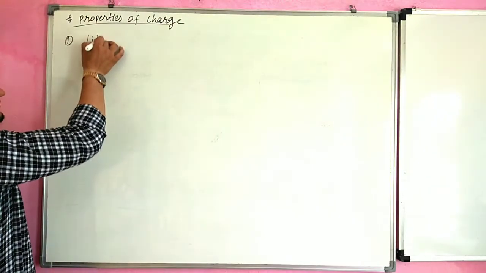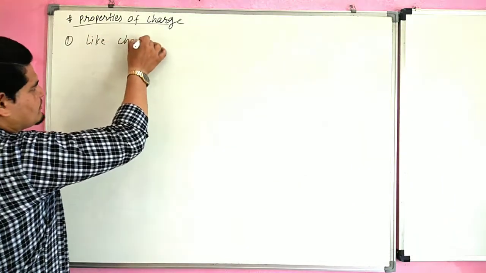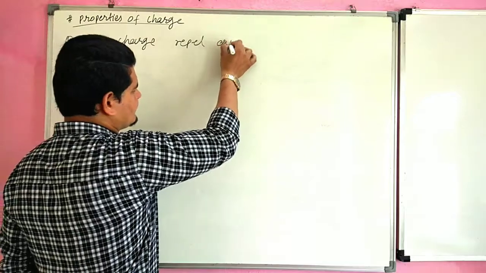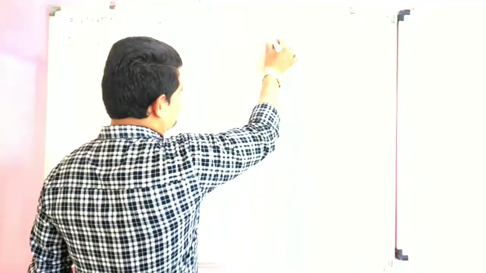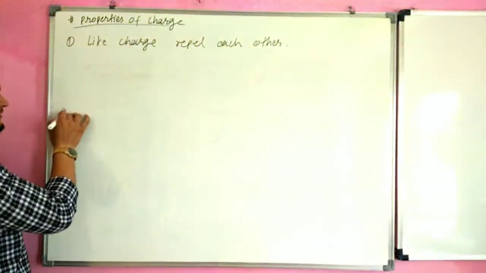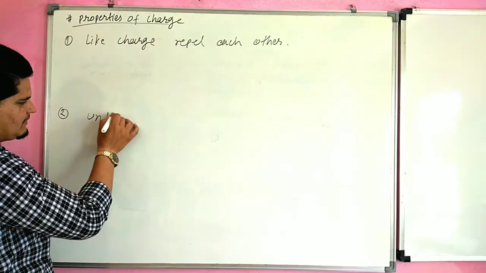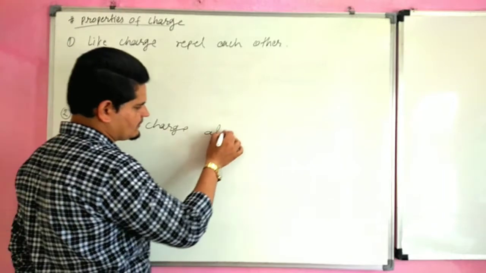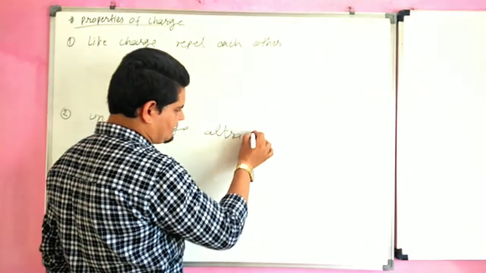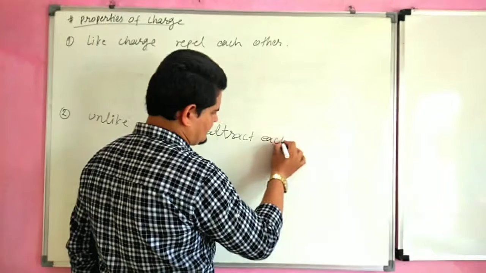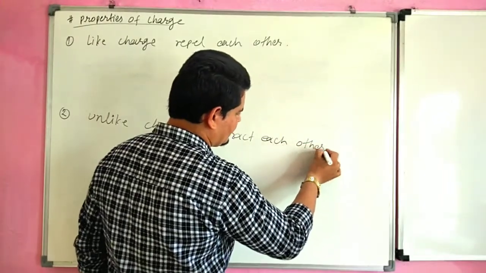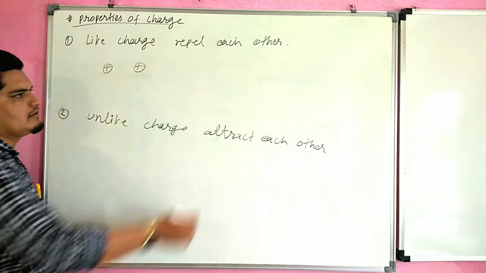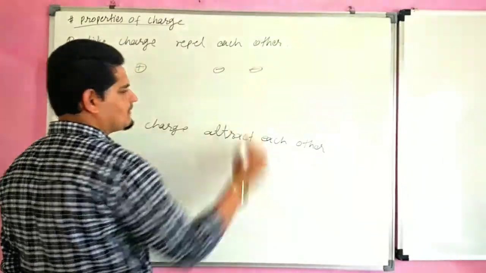First is like charge repel each other, and second is unlike charge attract each other. Like charge means two positive charge are like charge, two negative charge are like charge.